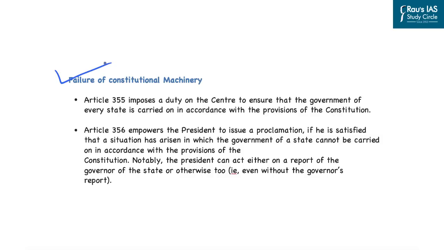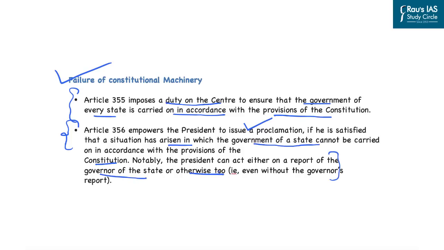In this line, two articles have been provided in the constitution: Article 355, which imposes a duty on the center to ensure that the government of every state is carried on in accordance with the provisions of the constitution. And Article 356 further empowers the president to issue a proclamation if he is satisfied that a situation has arisen in which the government of the state cannot be carried on in accordance with the provisions of the constitution. In this case, the president can act either on a report of the governor of the state or otherwise, that is, even without the governor's report.